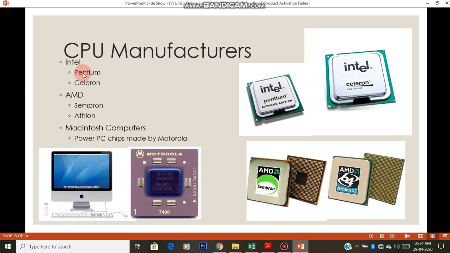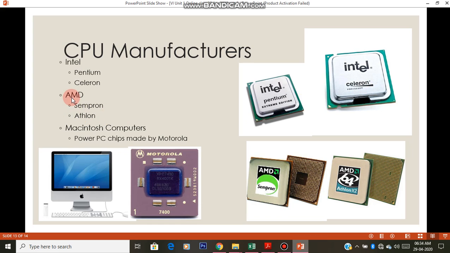Intel is a company that manufactures processors, like the Motorola company designs different versions of mobiles, like Moto G2, Moto X, or Samsung has Samsung Galaxy, Samsung Pro, all these things. Like that, even in processors, these are the two designs manufactured by the Intel company: Pentium and Celeron. Here you can see it is written on it, Pentium, and this is Celeron.